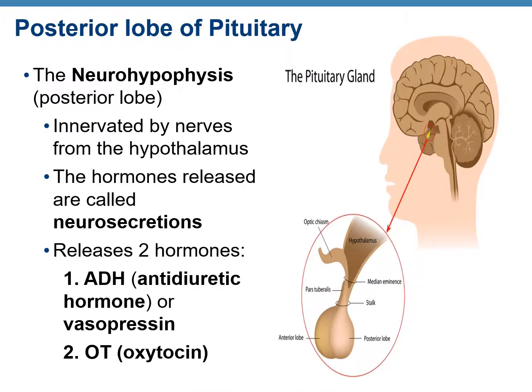The posterior lobe of the pituitary is known as the neurohypophysis because it is innervated by neurons from the hypothalamus. So the hormones that are released are also known as neurosecretions, and it releases two hormones, ADH, which stands for antidiuretic hormone, also known as vasopressin, and the second one is oxytocin or OT.